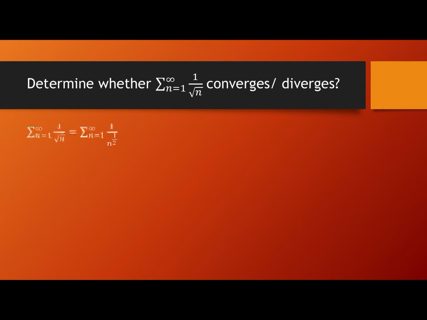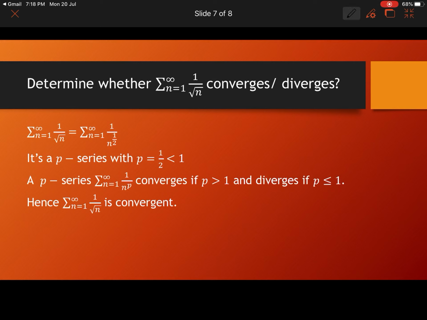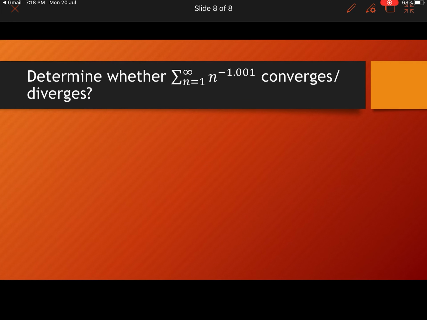Now sigma n equal to 1 to infinity 1 by root n, whether the series is convergent or divergent. Again 1 by root of n can be written as 1 by n power 1 by 2. So this is also a p series with p as 1 by 2 and 1 by 2 is less than 1. And the convergence of p series says that a p series sigma 1 by n raised to p converges if p greater than 1 and diverges if p less than or equal to 1. Here p is equal to 1 by 2, it is less than 1, therefore this p series will diverge. Okay, this is not convergent, this is divergent.